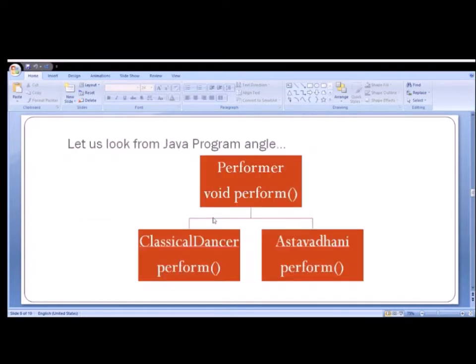Let us now look at those two examples from a Java program angle. Here, we can consider performer as the parent class, classical dancer as one of the child classes of performer, and Astavadhani as another child class of performer. When the same method perform is called, the object of classical dancer behaves in one way, and the object of Astavadhani behaves in another way. So this concept is known as polymorphism. I think you know about it.